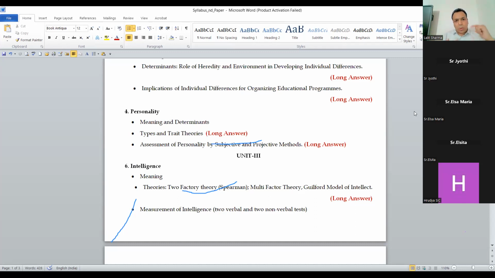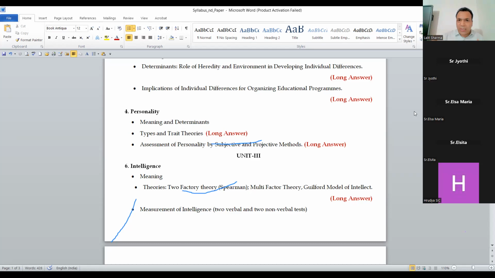If you want to go to the theory, what I want to say is, under personality, 2 long questions arise. One question can be: define the meaning of personality and define the trait theory of personality, because this is important as compared to the type theory, right? The second question can be: define the meaning of personality and what are the projective methods of assessing personality. So 2 questions can be made, right guys?